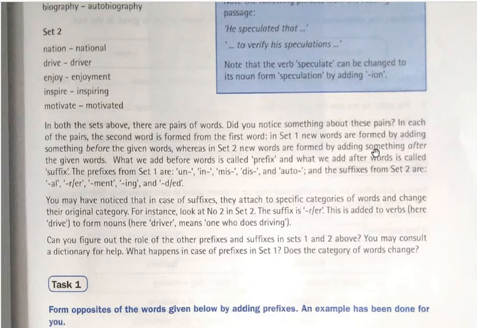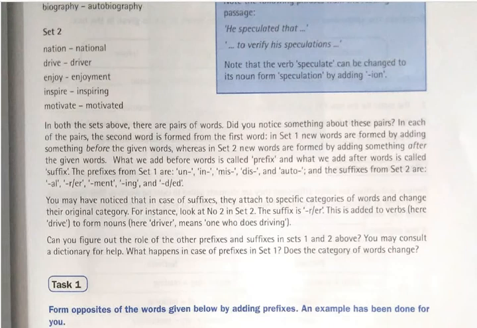So what we add before words is called prefix, and what we add after words is called suffix. The prefixes from set 1 are un, in, mis, dis, and auto. And the suffixes from set 2 are al, r or er, ment, ing, and d or ed.